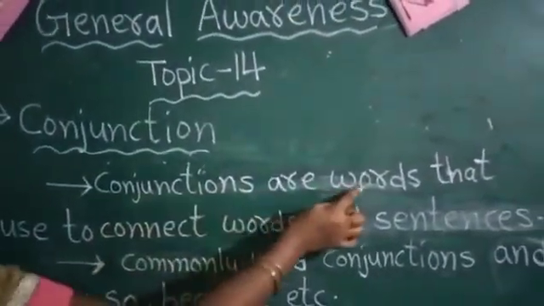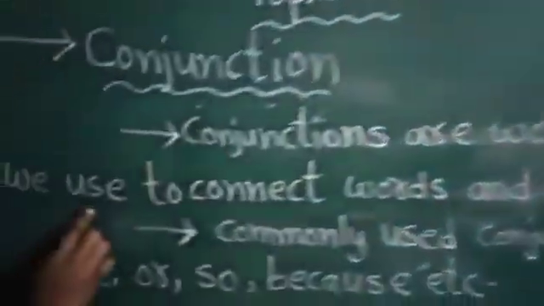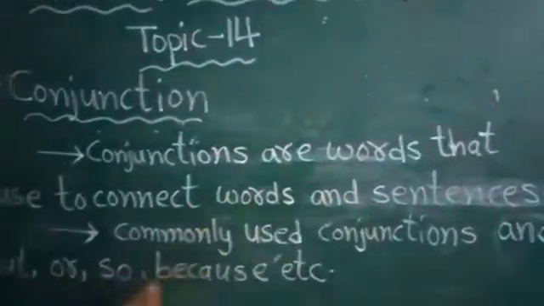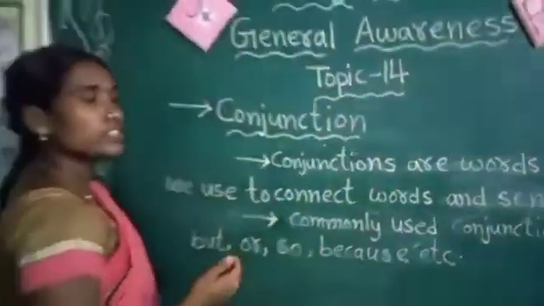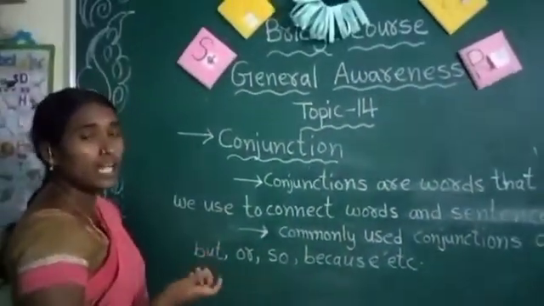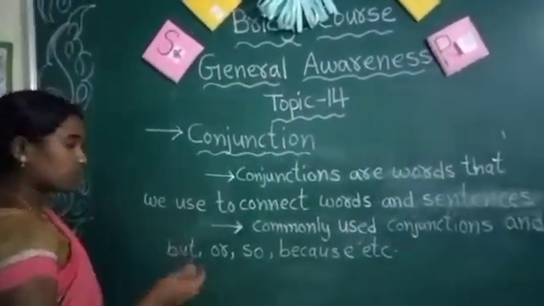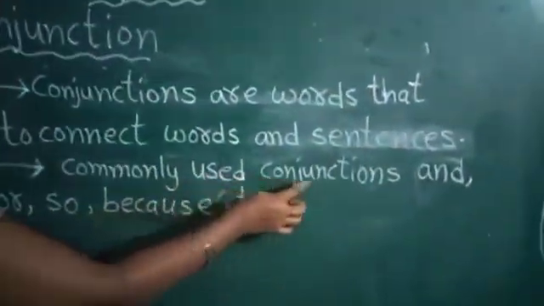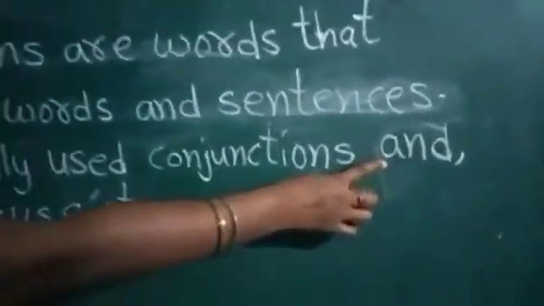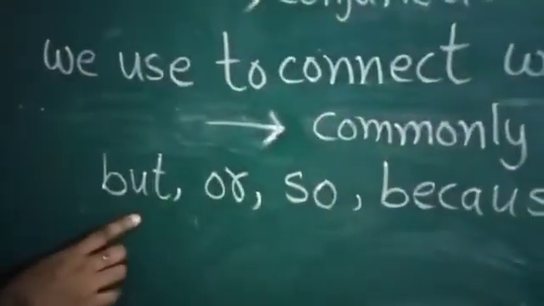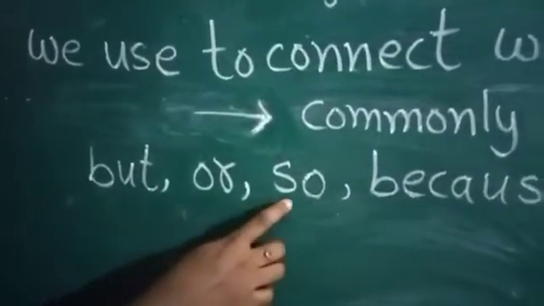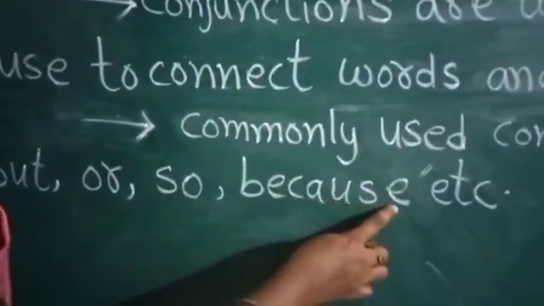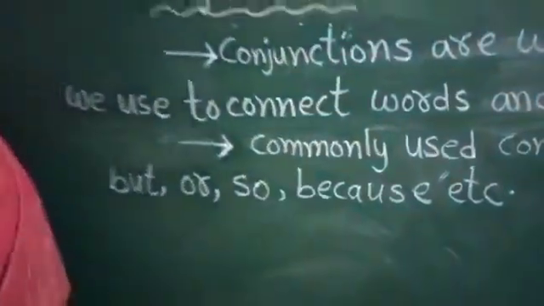Conjunctions are words that we use to connect words and sentences. What are conjunctions, children? Conjunctions are words that we use to connect words or sentences. Commonly used conjunctions are AND, BUT, OR, SO, BECAUSE, etc.